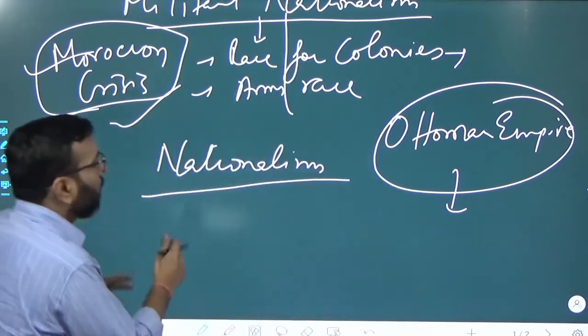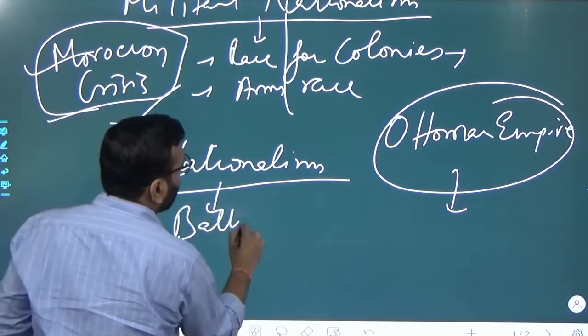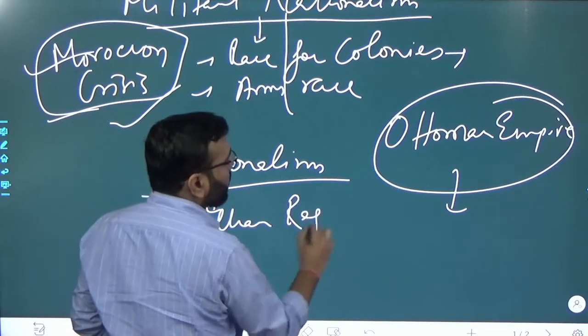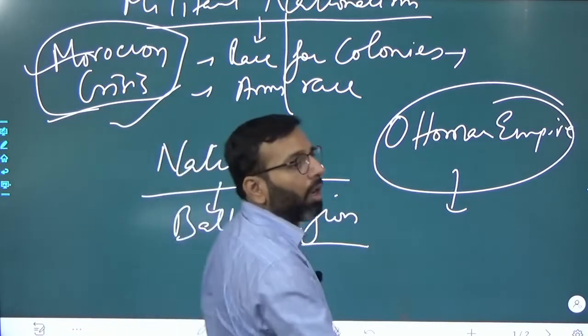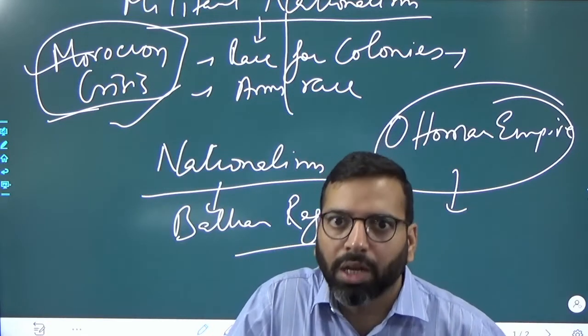So in the Balkan region, primarily, you need to discuss the forces of nationalism. Say, for example, the Bosnian crisis.